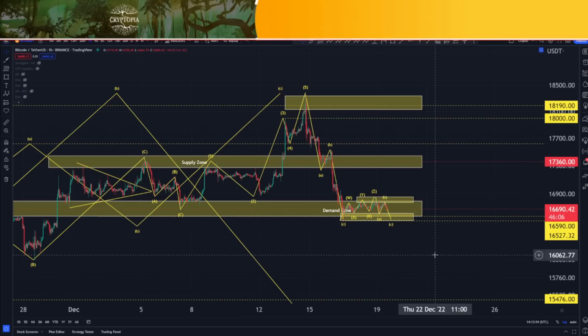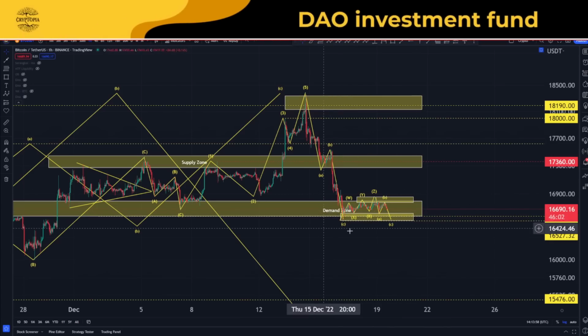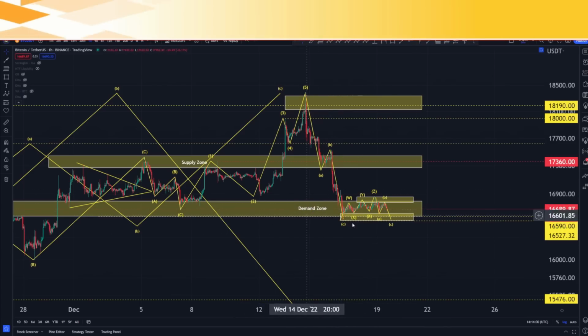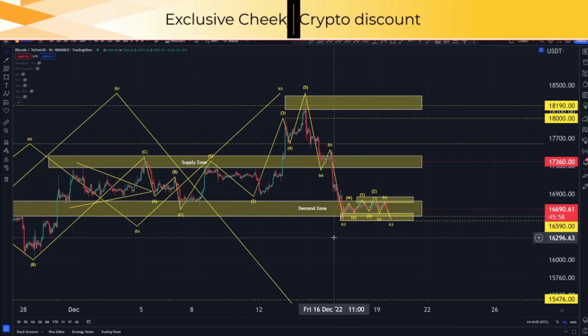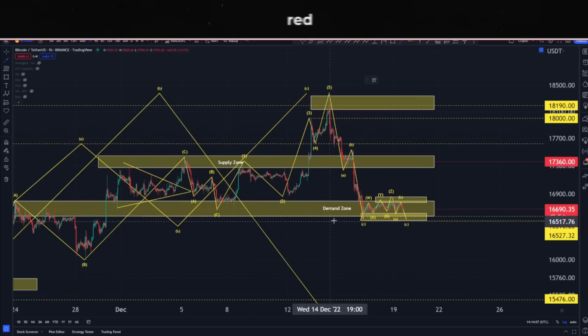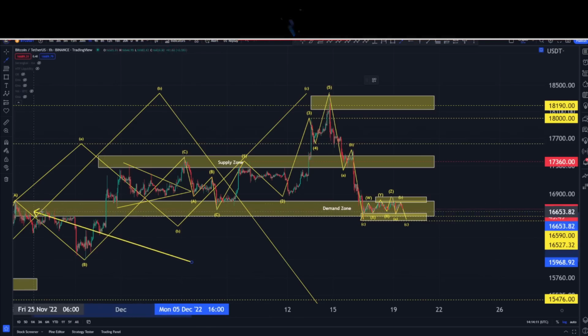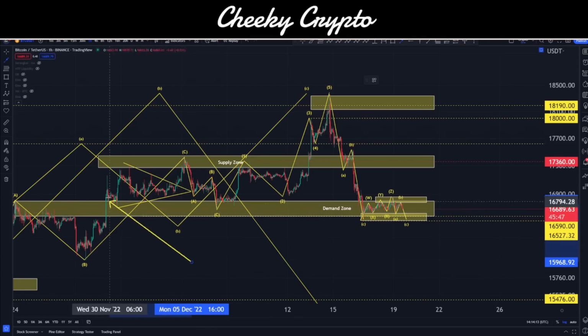But let's make a start, right? As I got going on here, we had this three-wave structured move to the downside, and we got ourselves into a sideways trade all around our demand zone area. If we reflect on what this demand zone was showing us previously, this was a quick area that was either going to be rejecting. This was supply over here. We broke through it, and we turned it into demand.